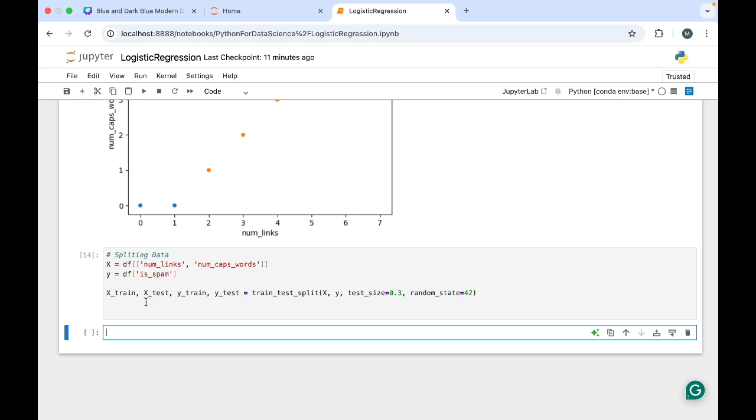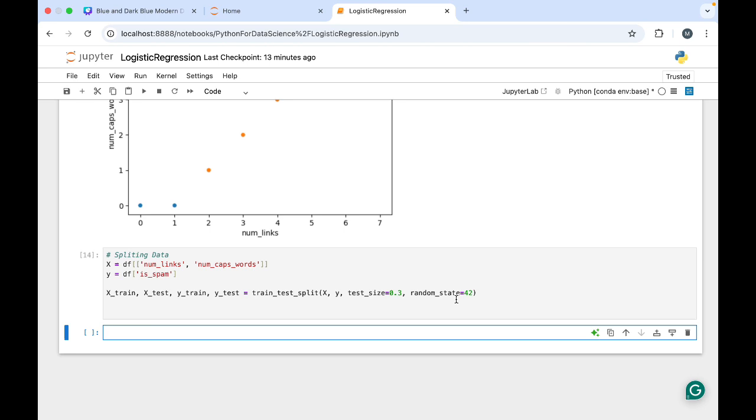Then the test size: how much data we should take for testing and how much we should keep for training. Test size we have mentioned 0.3, means 30% of the data is going for testing. Sorry, 30% of the data is going for testing.